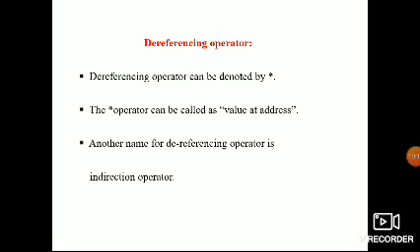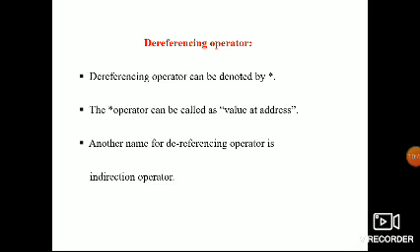So let me see what we write. The dereferencing operator is denoted by the star symbol. The star operator can also be called value at address. Another name for the dereferencing operator is indirection operator.